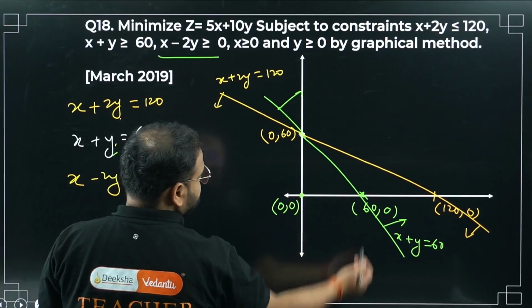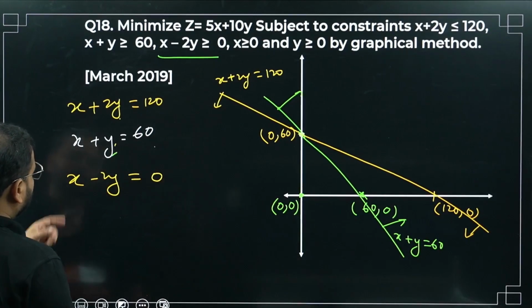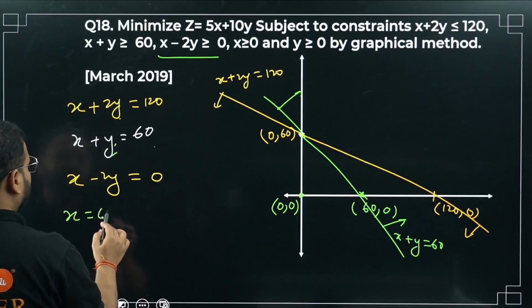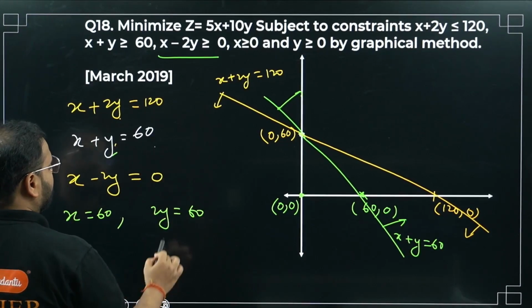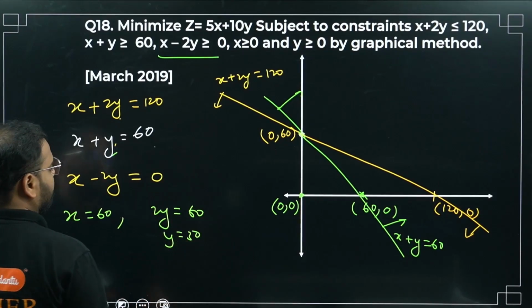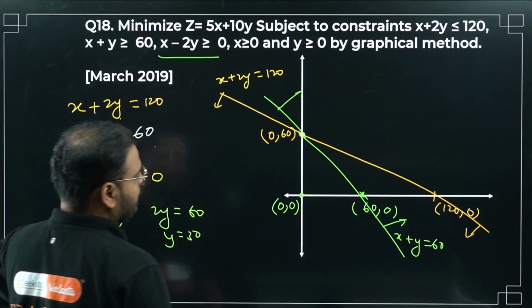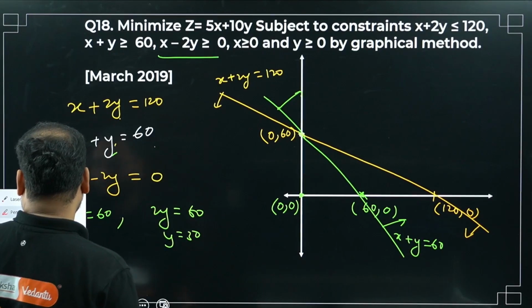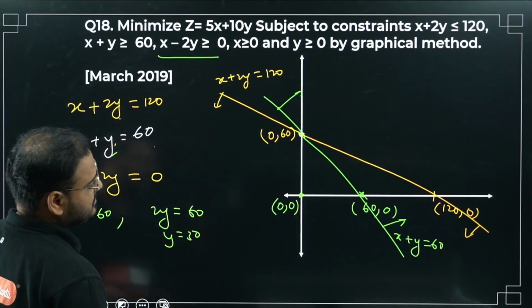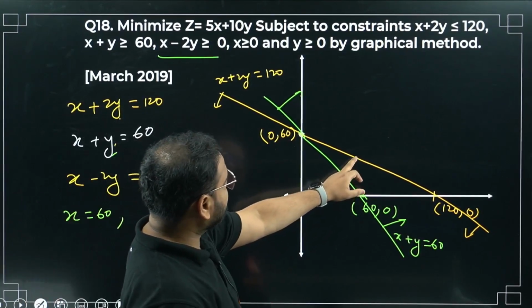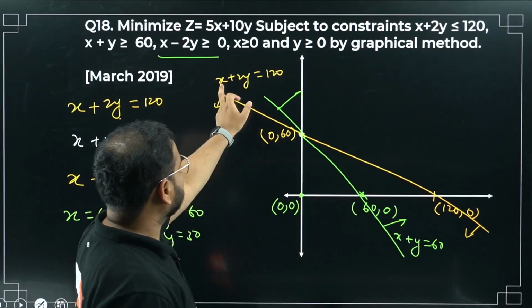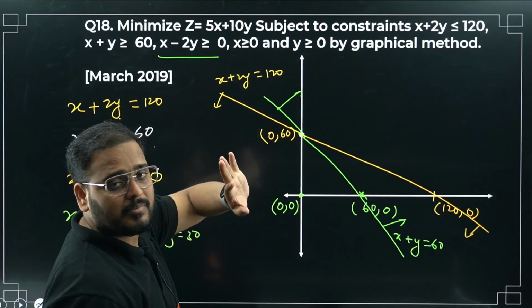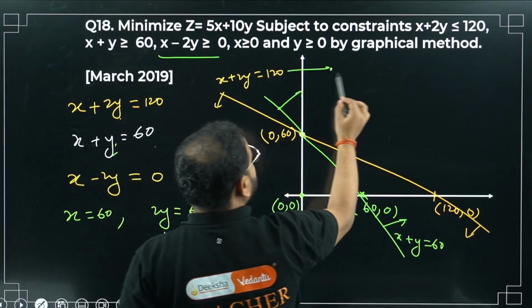What about the other point? Put x as 60. Then it will become 2y equals 60, so y equals 30. Okay. Let me check if it satisfies the equation over here also. In this equation, x plus 2y equals 120, I'm putting x as 60.